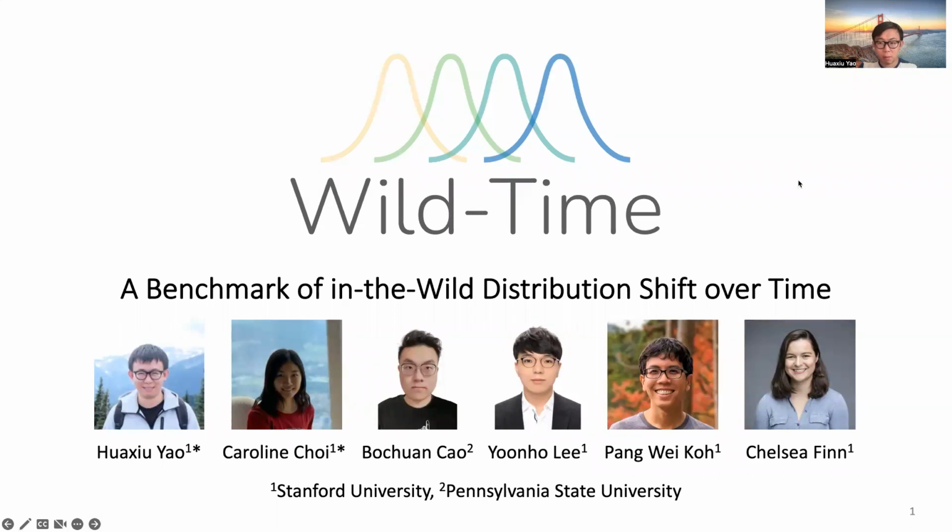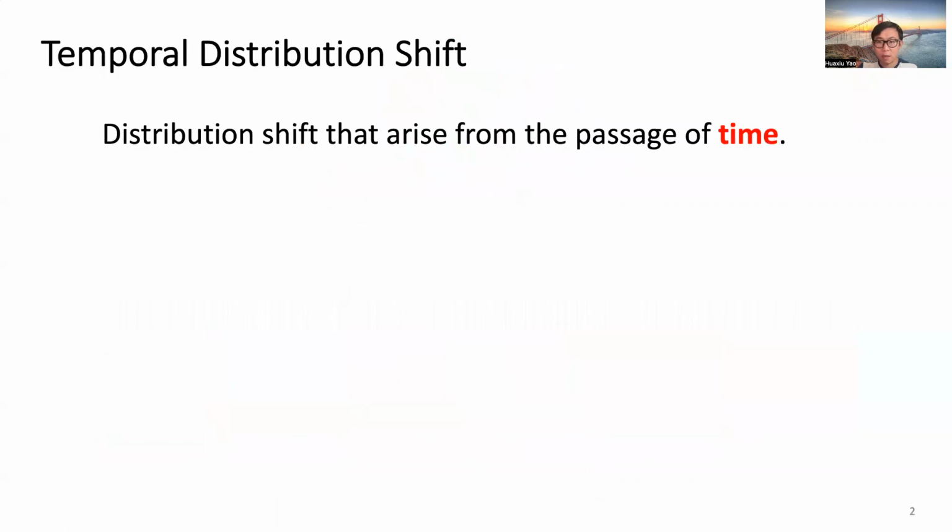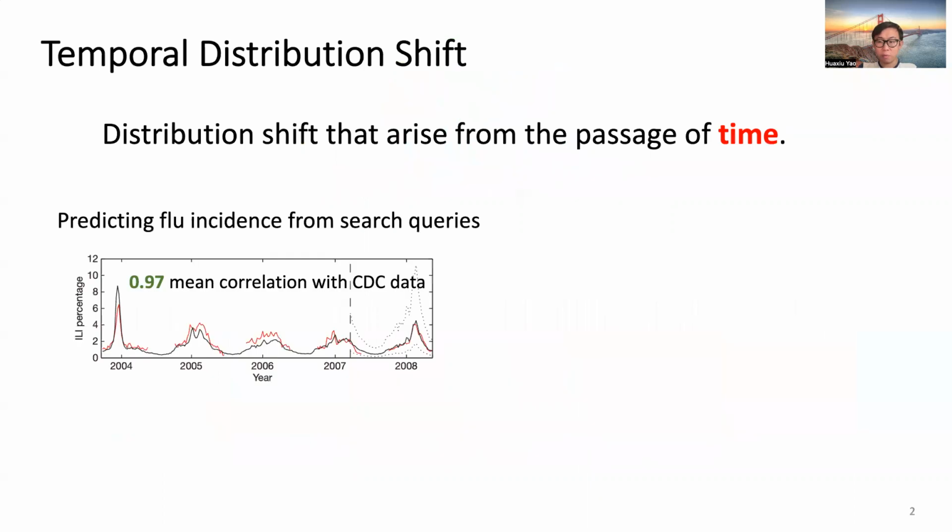Today I will present our Wild-Time benchmark for modeling in-the-wild temporal distribution shift over time. Temporal distribution shift is a kind of distribution shift that arises from the passage of time, which is also widely observed in various applications. For example, to predict flu incidence from search queries, we train a model from 2004 to 2007 and then evaluate it on 2008. We can get very impressive performance compared to the ground truth CDC data. However, deploying the same model in 2013 produces double the error, which indicates the distribution shift.